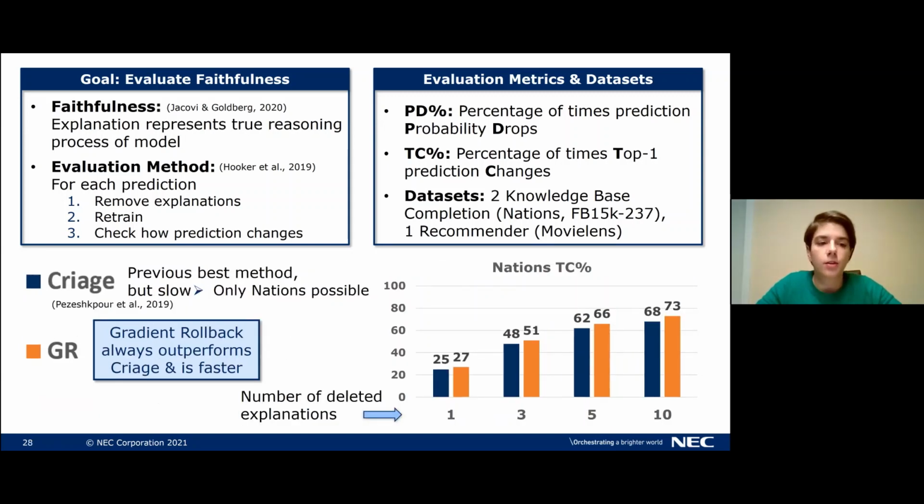In another experiment, we compare gradient rollback to triage. Triage is the previous best method for this kind of problem, but triage is very slow. For this reason, we could only run the experiments on the smaller nations dataset. Here we report the TC percentage, and we again vary the number of deleted explanations, where we have now 1, 3, 5, and 10. And again, we can see that gradient rollback outperforms the baseline, and also that gradient rollback is much faster than triage.